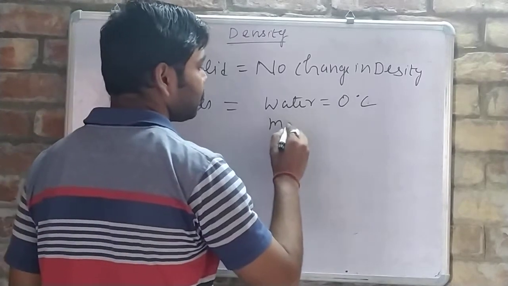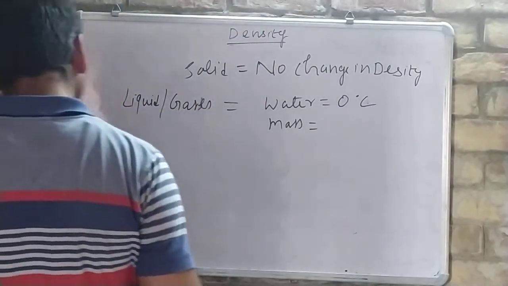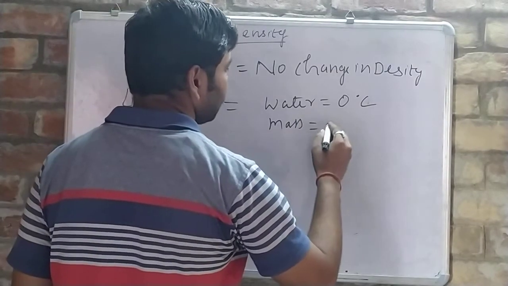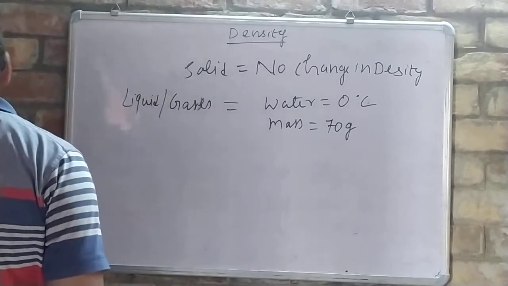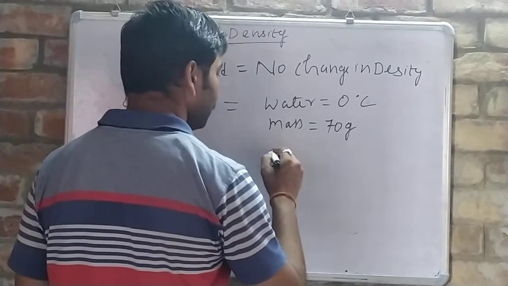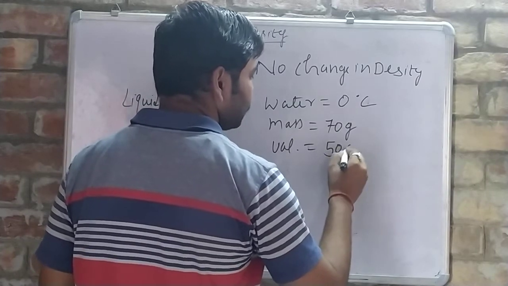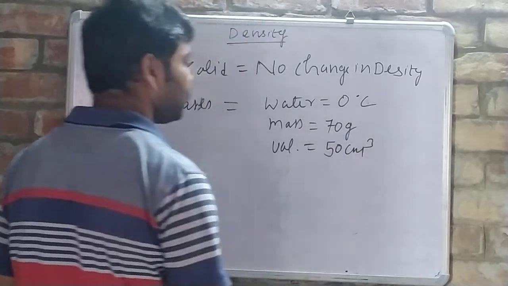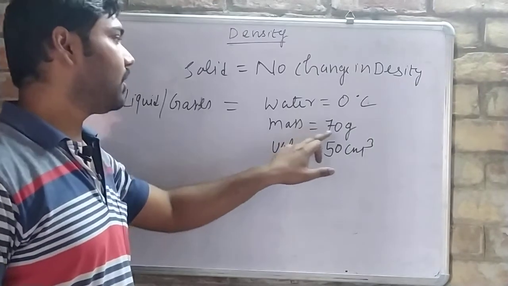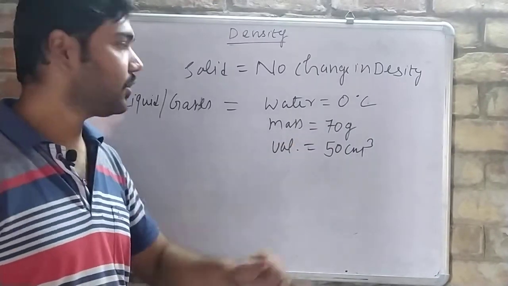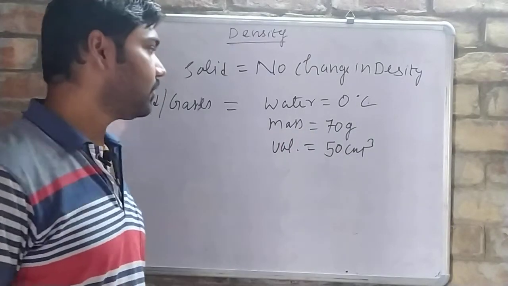The mass of water, consider it 70 gram, and the volume is 50 centimeter cube. When temperature is 0 degree Celsius, mass is a constant quantity, so mass will be the same 70 gram, but volume is 50 centimeter cube.